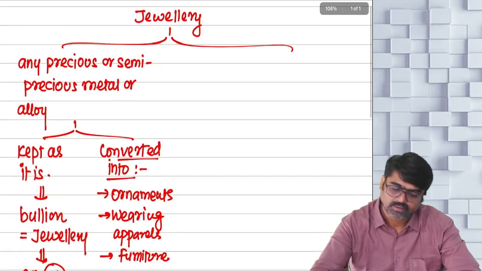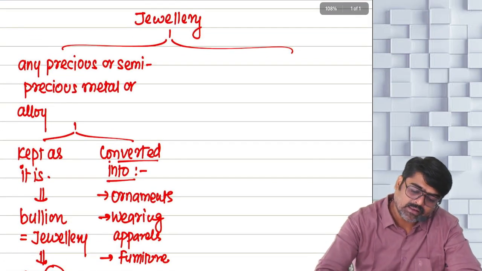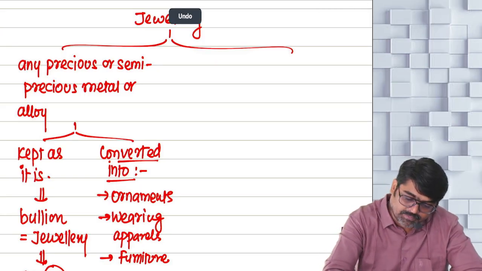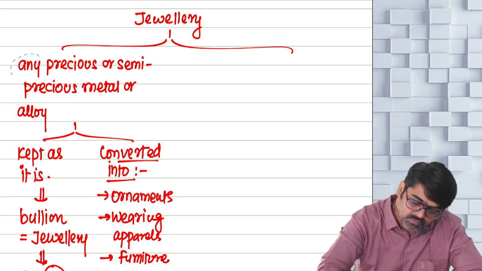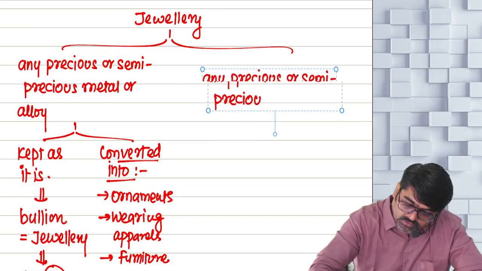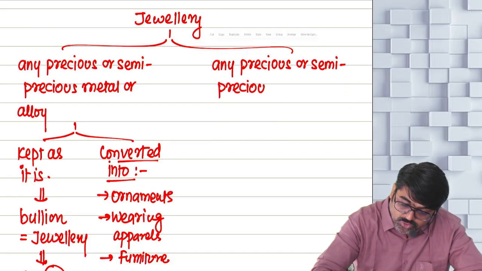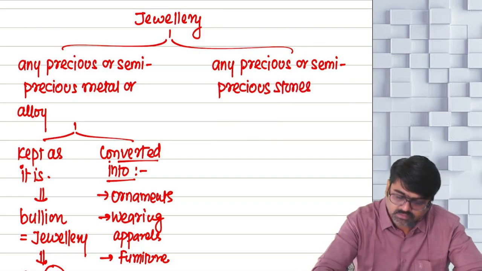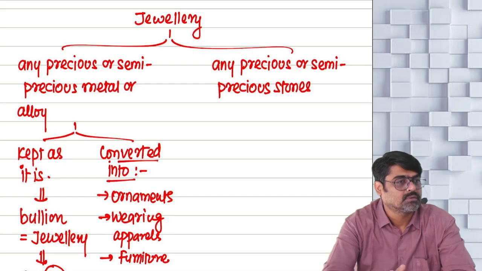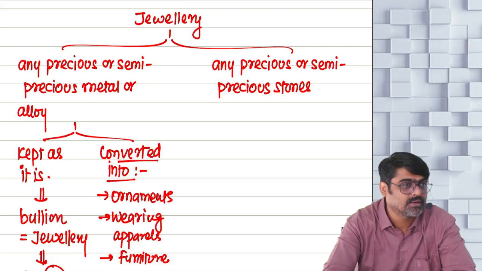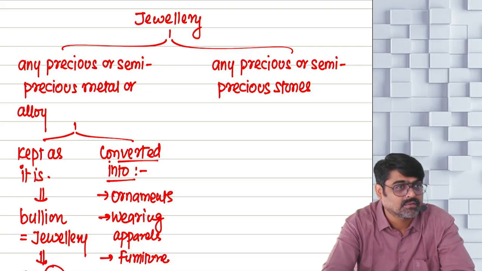Yes or no? Now pay attention. Any precious or semi-precious stones. Stones means diamonds, then ruby, sapphire.